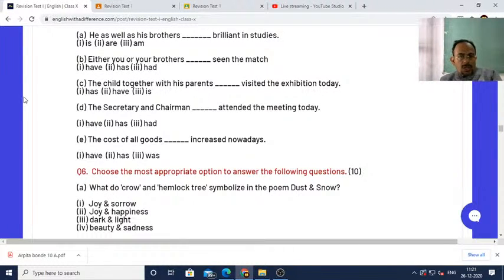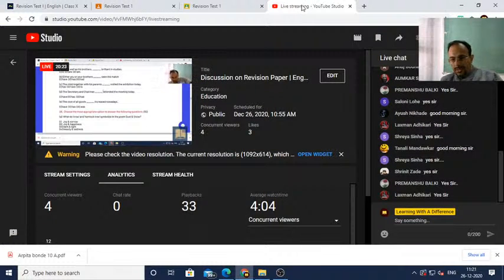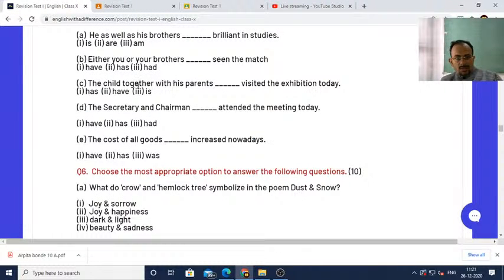Next, you see, the child together with his parents visited the exhibition today. The child together with his parents. So you can see here a child together with his parents. Remember, these are all questions from subject verb agreement. Here his parents is one subject and the child is another subject. Here also there are two subjects, his parents and the child, connected by